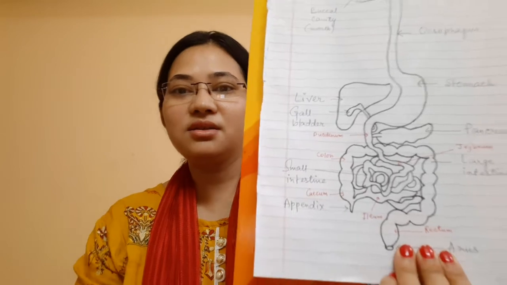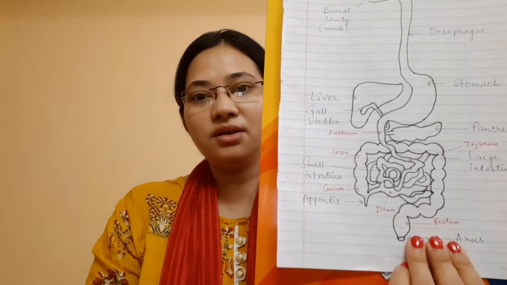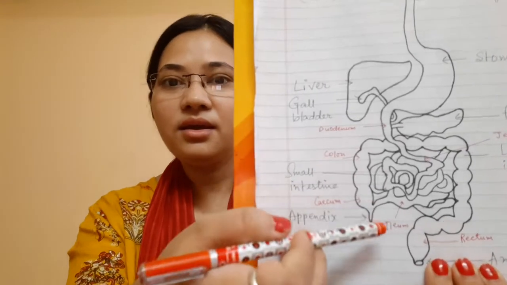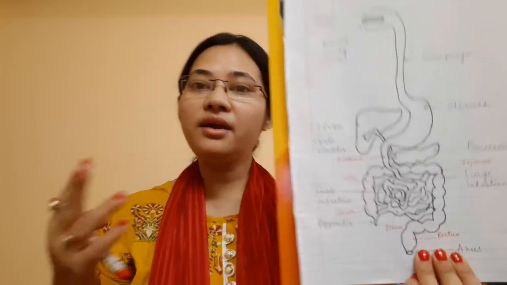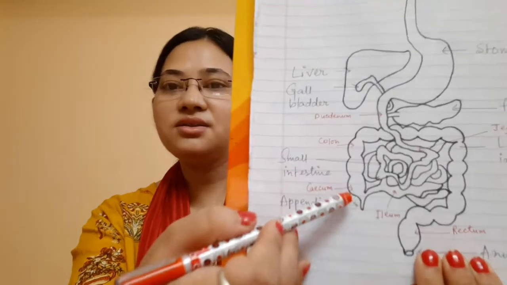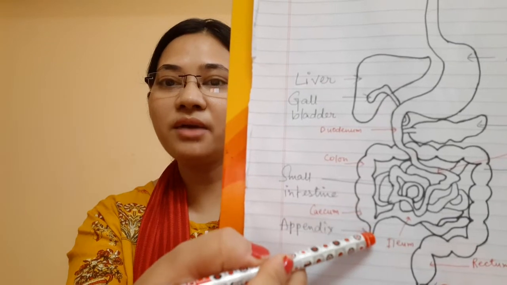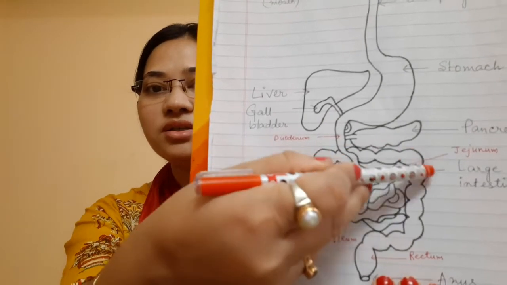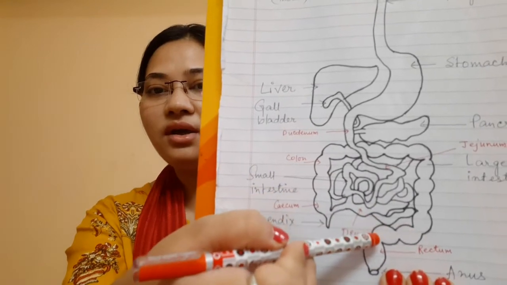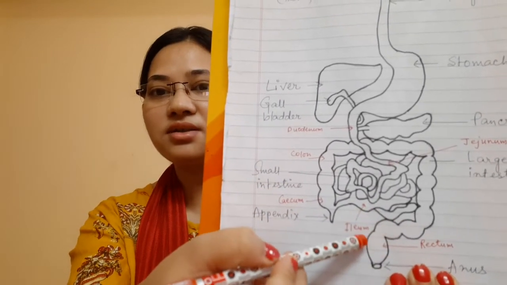Okay, the appendix is nothing but a comma shaped organ that is present. Basically, it is known as a vestigial organ. It does not have any role in digestion. Okay, and then comes the large intestine. The large intestine again has three parts. If you see this diagram, close to the appendix is the cecum, then the colon. This whole portion is called the colon, and this portion is called the rectum.